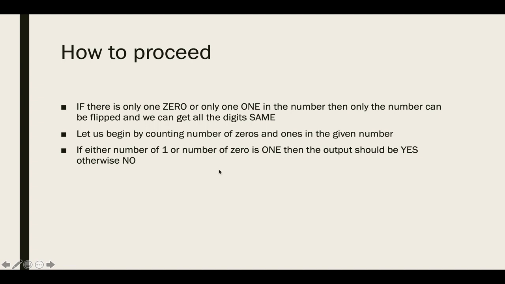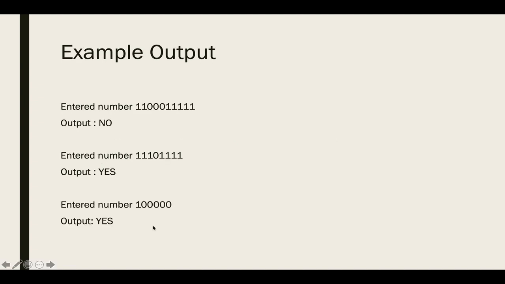Like we have seen in our previous example, here if I count number of zeros and ones, number of 1 will come out to be 1, so it should say yes. Here also number of 1 will come out to be 7, but number of 0 will come out to be 1. So either number of ones or number of zeros is 1, then my program should say yes. Here in this example, number of 1 is 7 and number of 0 is 3. So neither of them is 1, so my program is saying no.